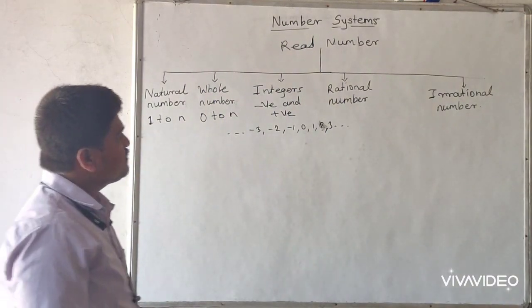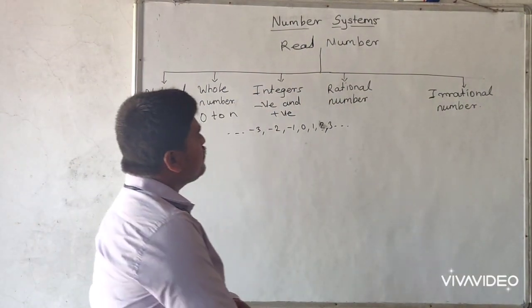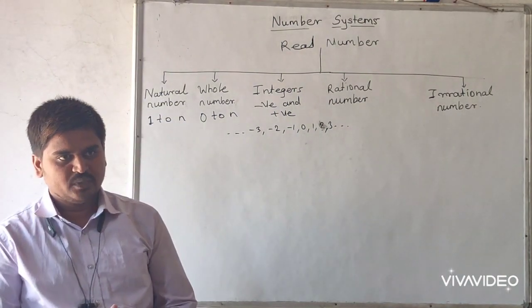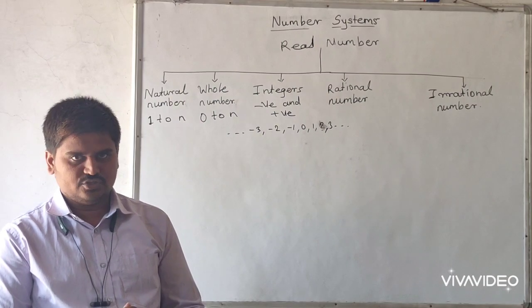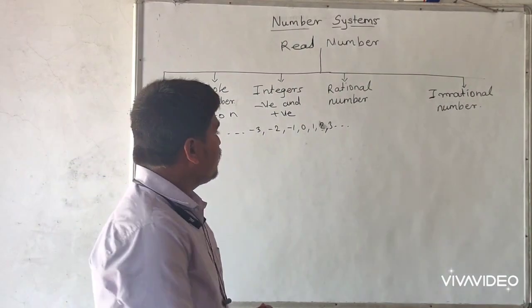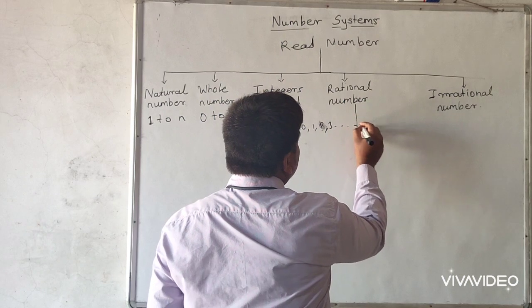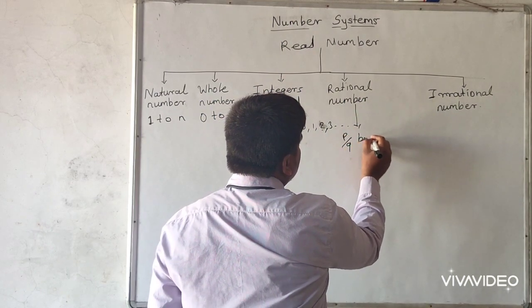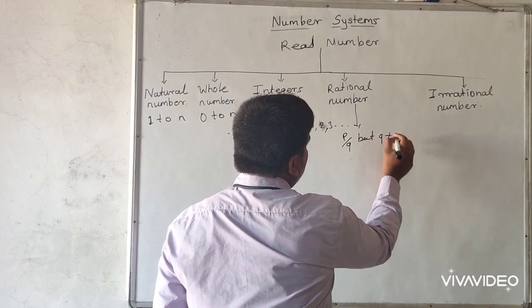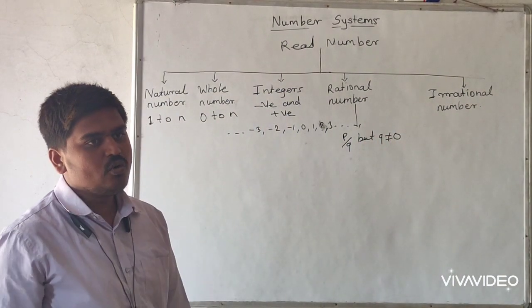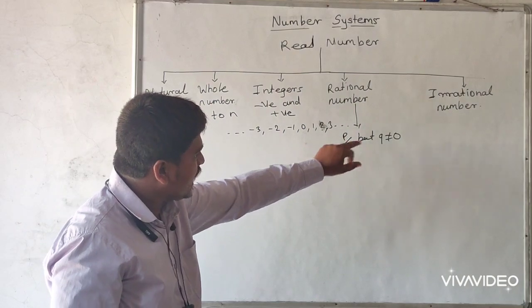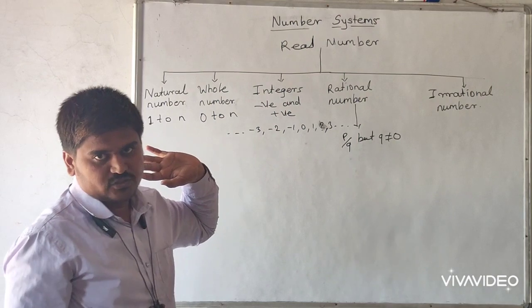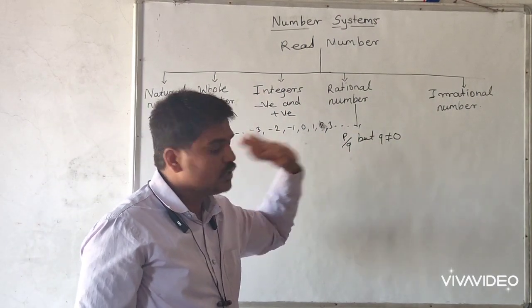Next type is rational number. Rational number means the number which is in the form of p by q, but q is not equal to 0, and p and q are integers, meaning negative or positive, but q is not equal to 0.